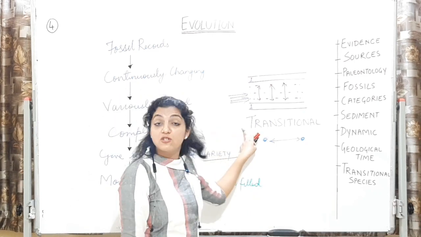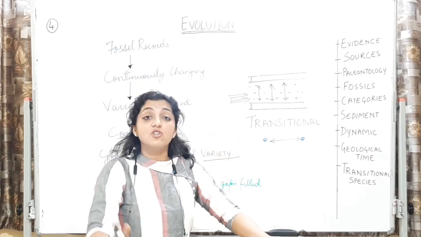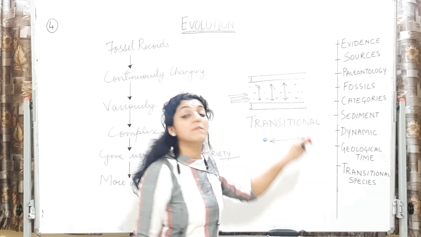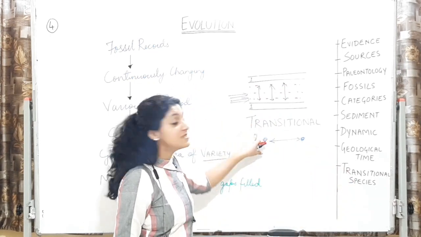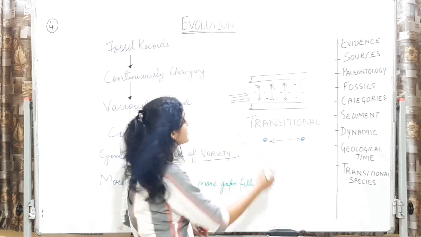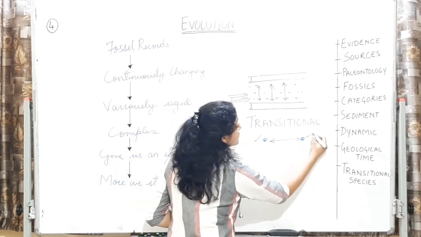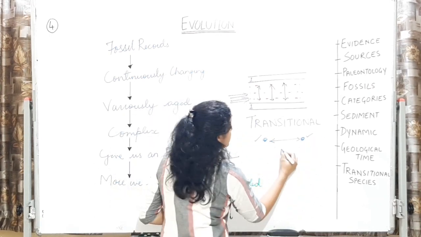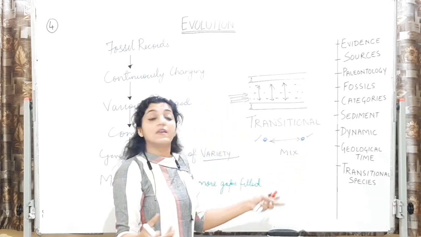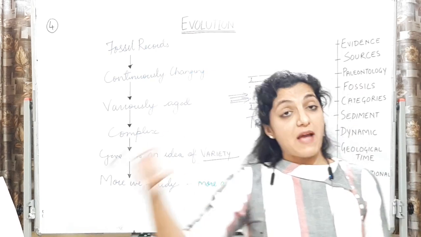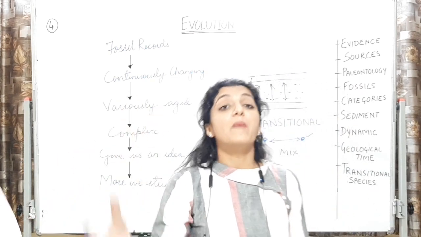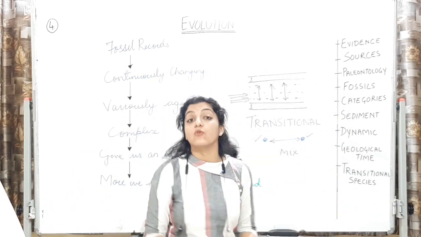ये होगा transitional species. ये transition हम तभी देख सकेंगे जब हम deeply study करेंगे fossil records को. And this transitional species will have characteristics of this also and of this also. ये mix रहेगा, ये mix रहेगी of both the characteristics. So जितनी भी type की species हमने biodiversity chapter में पढ़ी है उसमें इसको add कर दो.